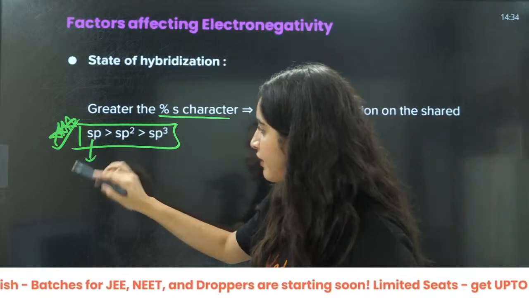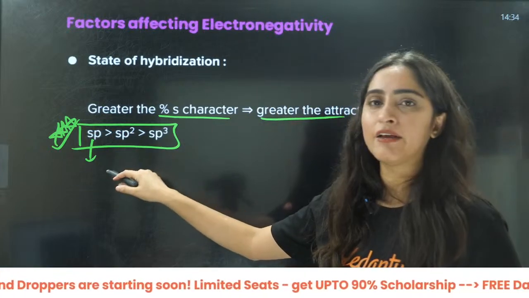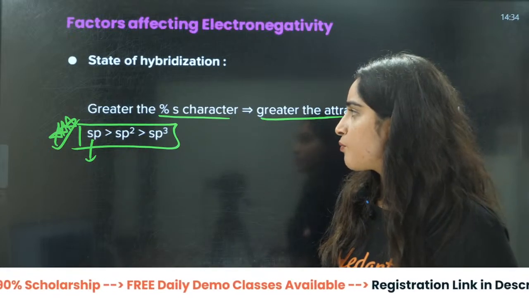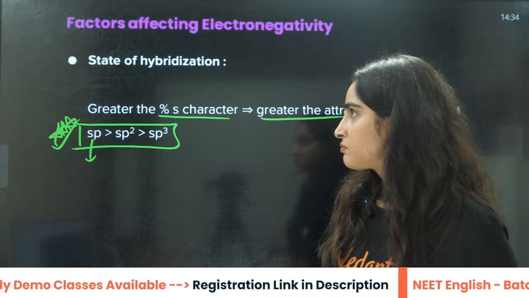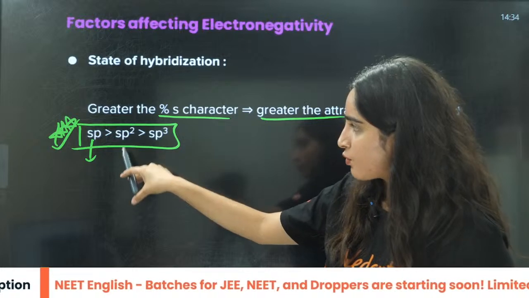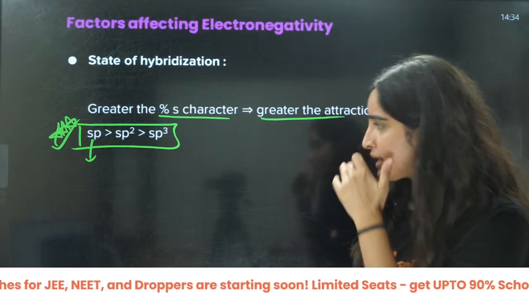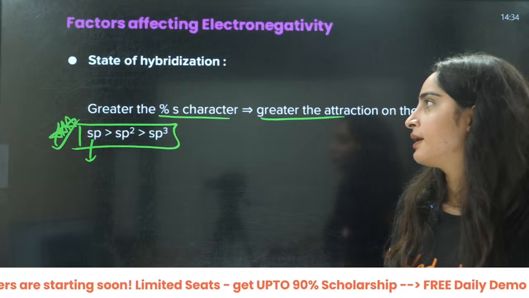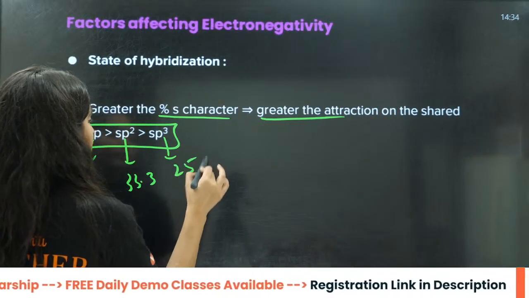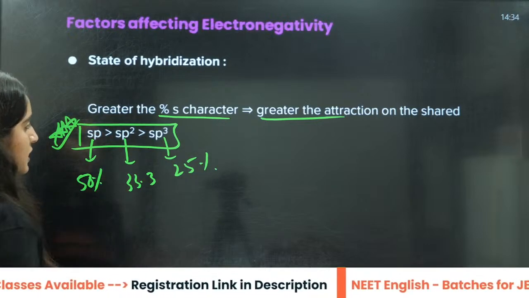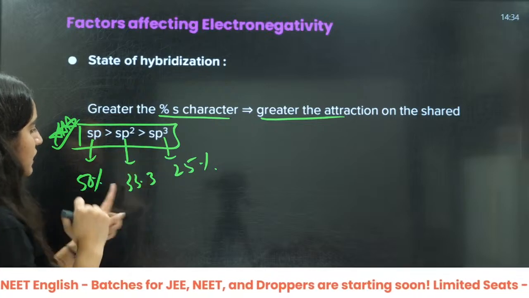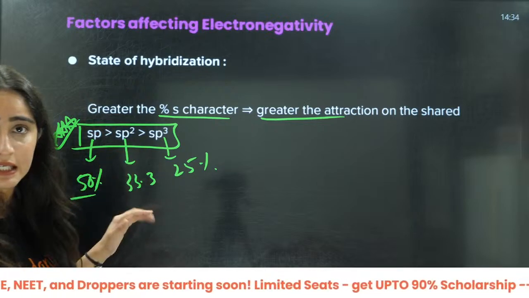Here it is 50-50, here it is 2:1, so it will be around 25, this will be around 33.3, this will be about 50%. It is 1/4, so 25; it is 1/3, so 33.3; it is 1/2, that is 50%.